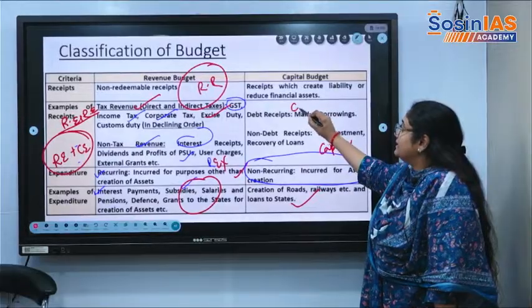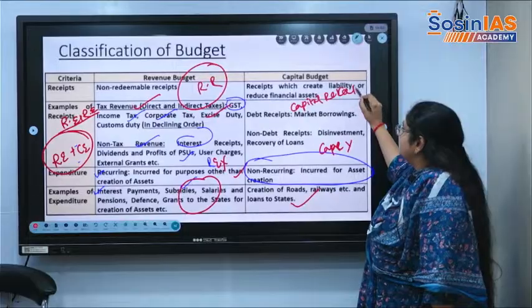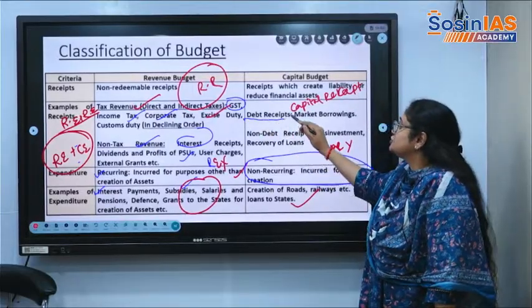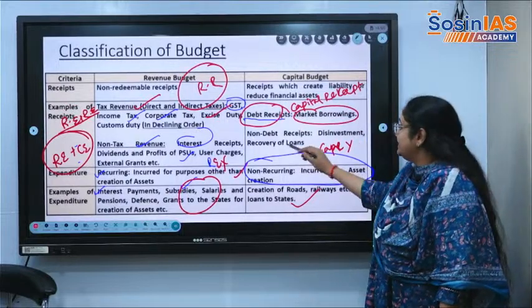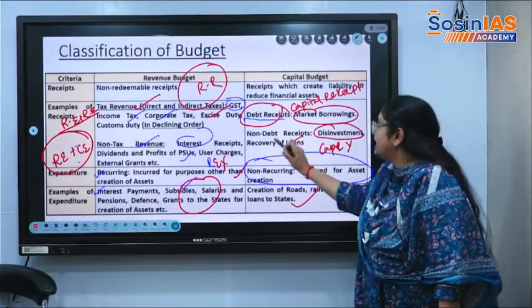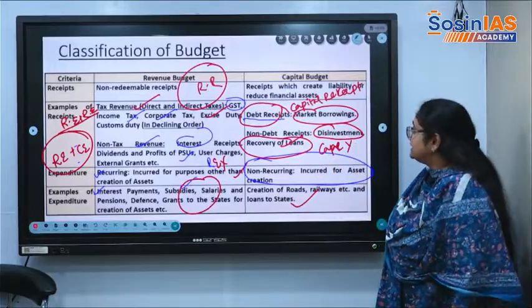Okay, then capital receipts. They can be by borrowing, that is debt receipts, which create liability in the future. One is market borrowings. Non-debt receipts are disinvestment and recovery of loans. This thing we need to know for the prelims exam.